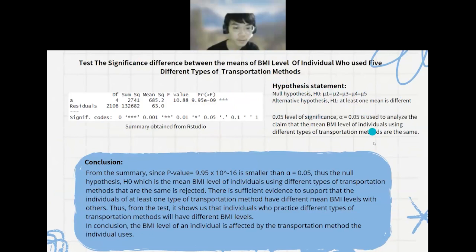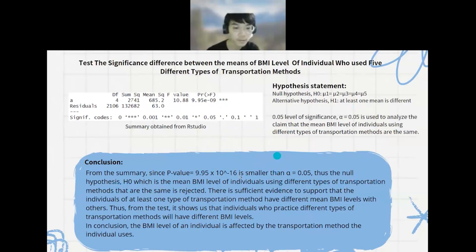From the summary obtained from RStudio, we get a p-value of 9.95 times 10 to the power of -9, which is smaller than the significance level of 0.05. Thus, the null hypothesis, that the means of the BMI levels of individuals using different types of transportation are the same, is rejected.